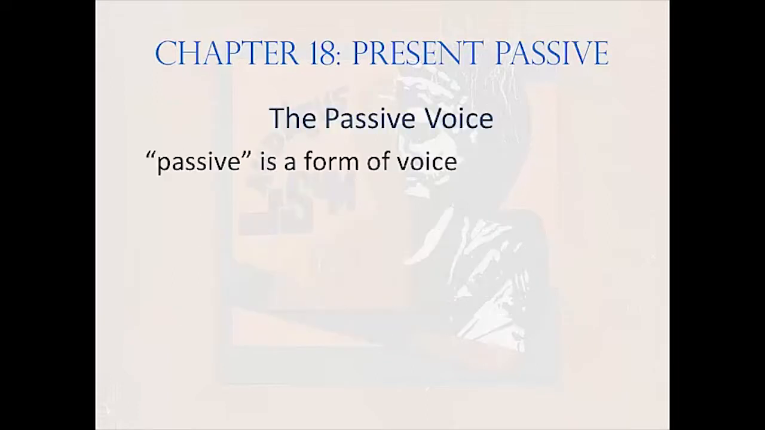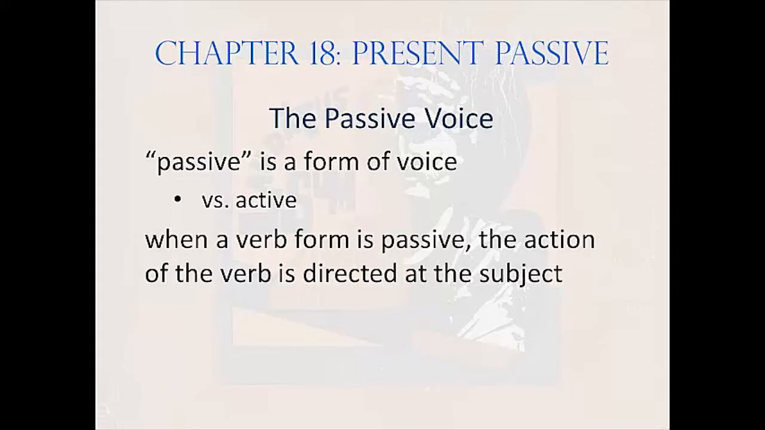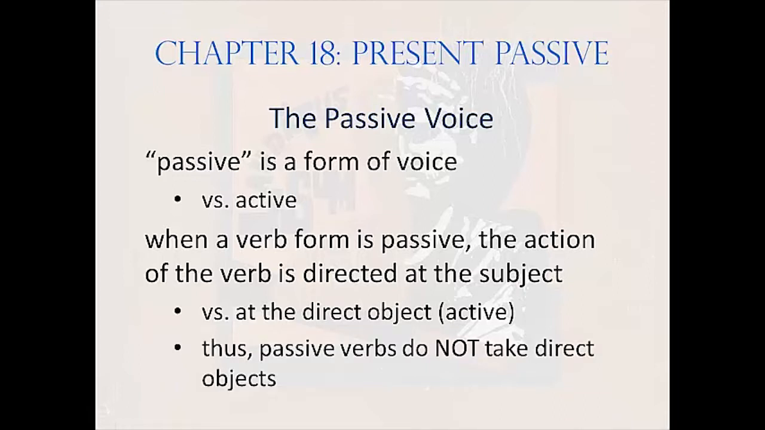Passive is a voice. It's the opposite of active, or really better, the complement, the yin to active's yang. In essence, what the passive voice does is move the action of the verb backwards toward the subject rather than forward toward a direct object. Conversely, active verbs move the action of the verb from the subject toward a direct object. Thus, in principle, passive verbs do not take direct objects.